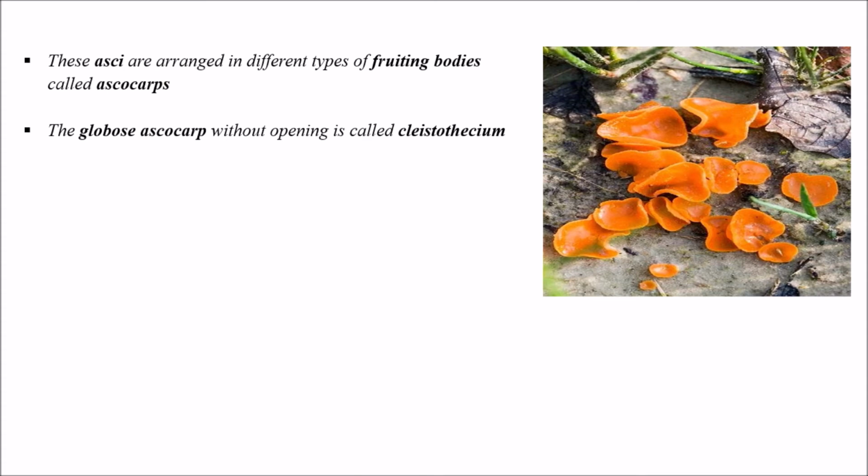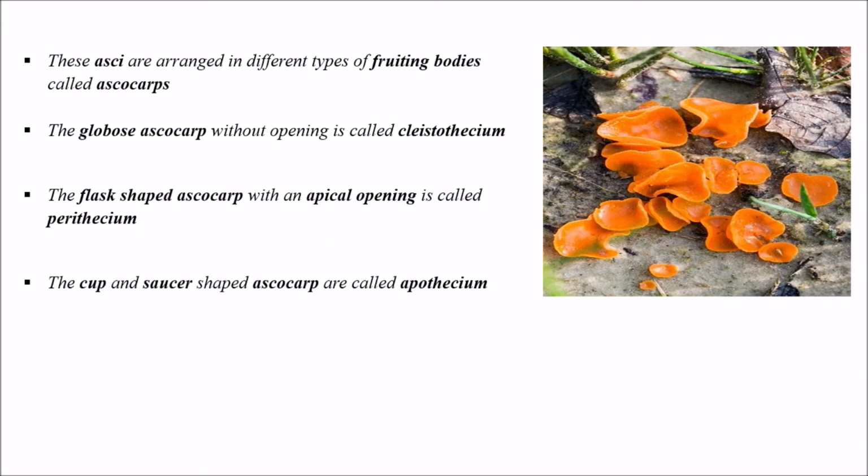The globose ascocarp without opening is called Cleistothecium. A flask-shaped ascocarp with an apical opening is called Perithecium. The cup and saucer-shaped ascocarp is called Apothecium. We can see the different names for them here. The globose ascocarp is called Cleistothecium, which does not have any opening, the flask-shaped ascocarp with an apical opening is called Perithecium, and the cup and saucer-shaped ascocarps are called Apothecium.